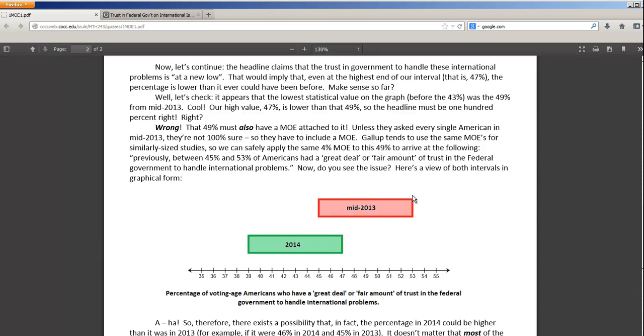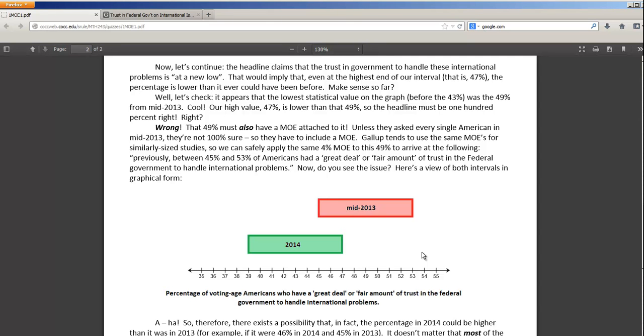There is a chance that even though quite a bit of the red interval is above quite a bit of the green, there still exists the chance that the green parameter could be here and the red parameter could be here. In 244, we'll metric that. But right now, all you can do is put your hands up in the air and say, you know what? I can't make a call on this one. I cannot make a call on this one.